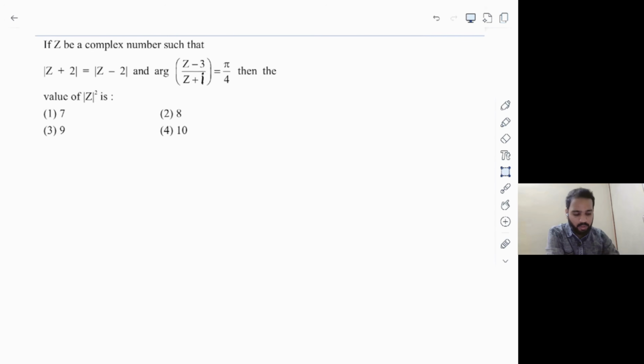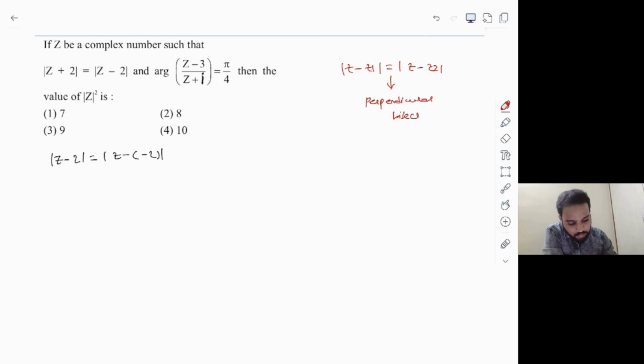It is a question based on complex numbers, and it's not a difficult one, just proper solving is required. So the first thing you can notice is the equation involving complex numbers: modulus of z plus 2 is equal to modulus of z minus 2. And I'm going to rewrite this as modulus of z minus 2 is equal to modulus of z minus of minus 2. And what's the reason? We have the property, right? Whenever we have modulus of z minus z1 is equal to modulus of z minus z2, this will represent the perpendicular bisector, right?